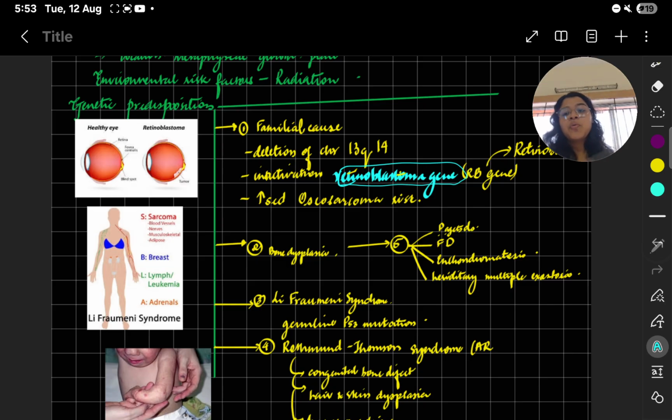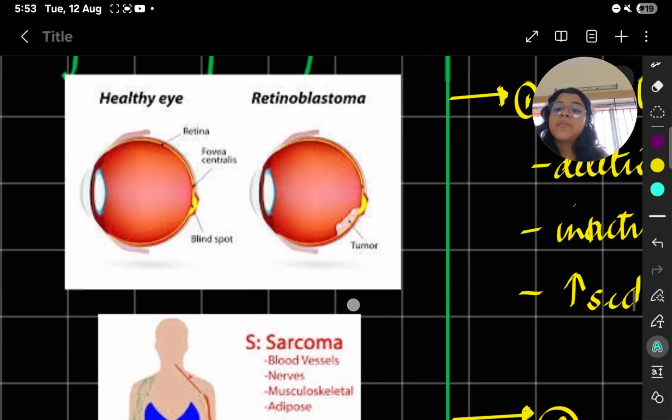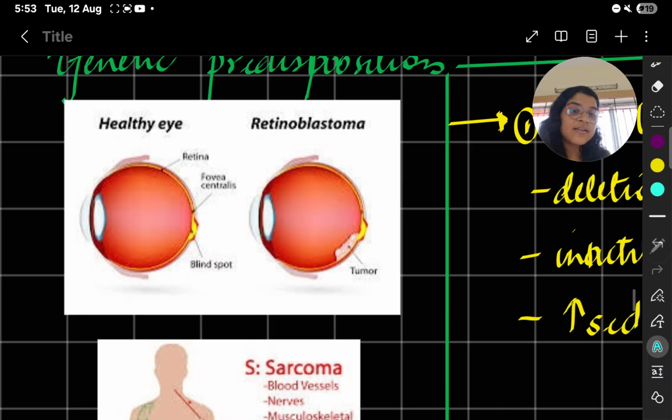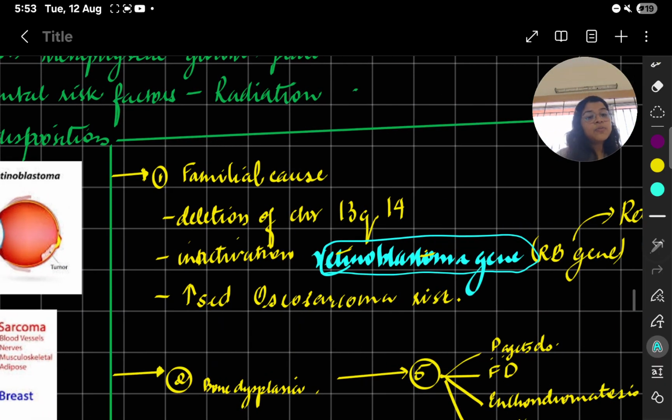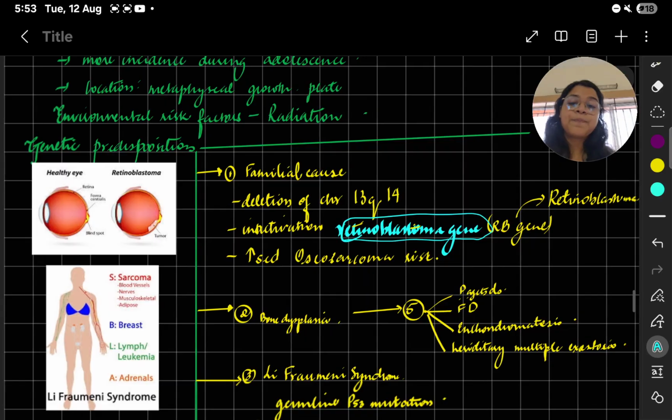So what is retinoblastoma? I will just show you. This is a healthy eye. This is an eye with retinoblastoma. So here you will see tumor forming. So this retinoblastoma gene, if it's deleted, the patient is more predisposed to osteosarcoma. So this patient is at a higher risk of forming osteosarcoma.